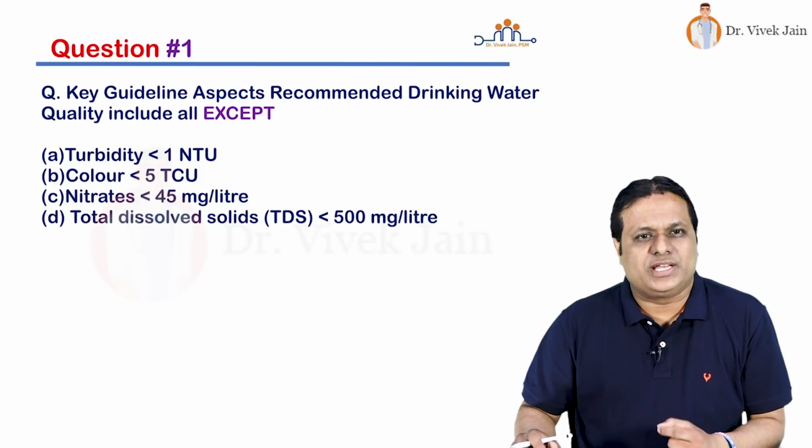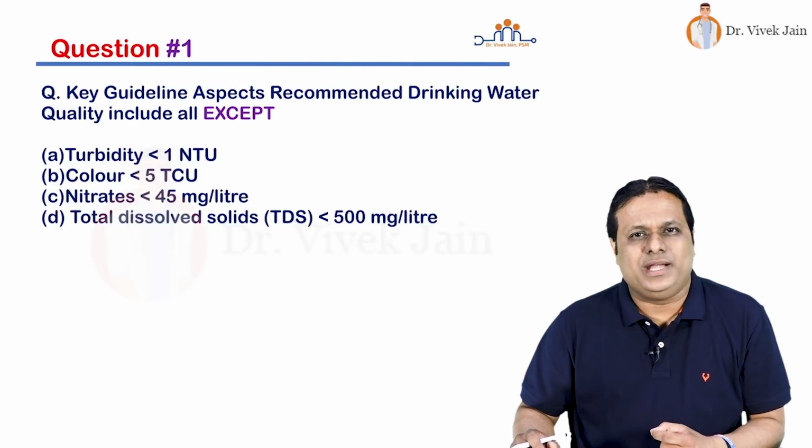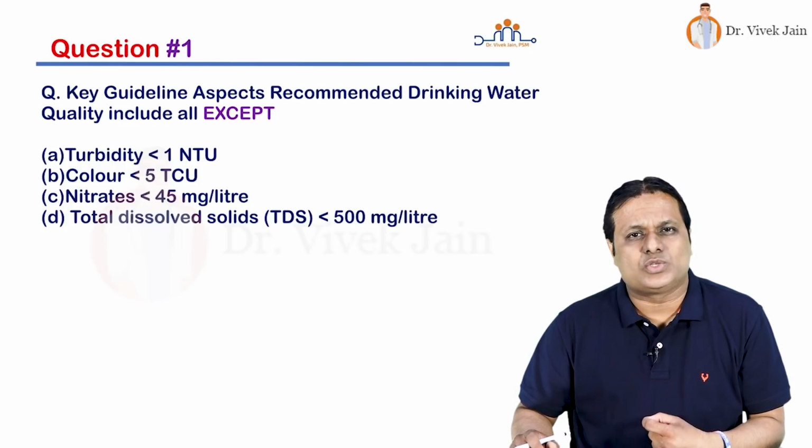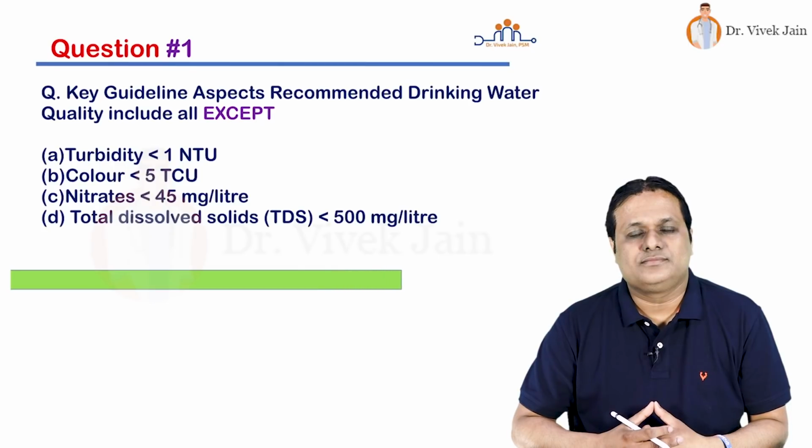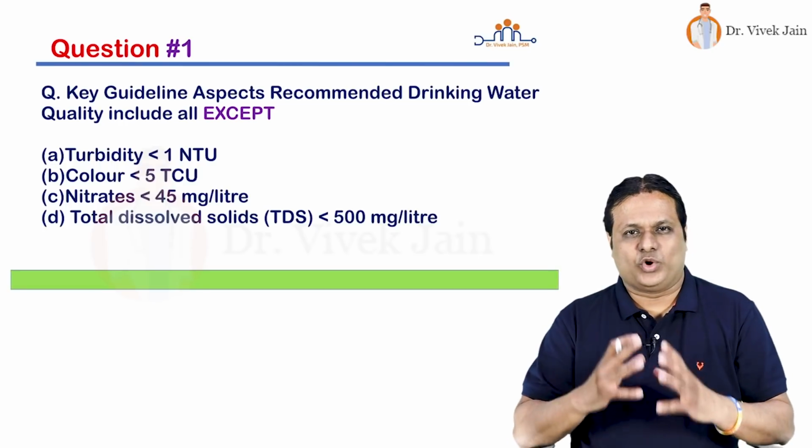So the first question on your screen. Key guideline aspects recommended drinking water quality include all except turbidity less than 1 NTU, color less than 5 TCU, nitrate less than 45 mg per liter, total dissolved solid TDS less than 500 mg per liter, and your time starts now. So friends, what is the answer?